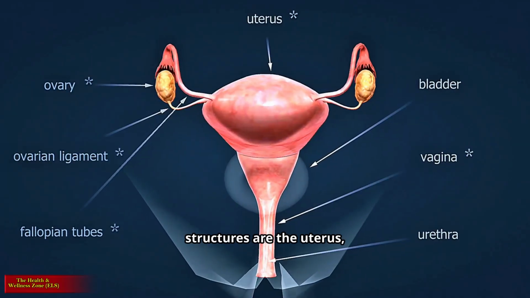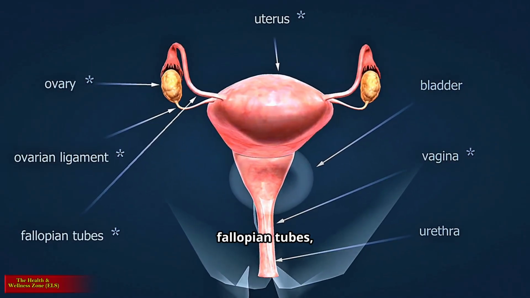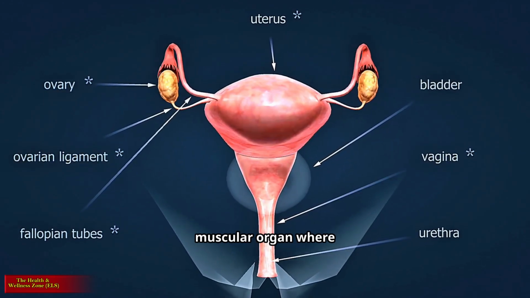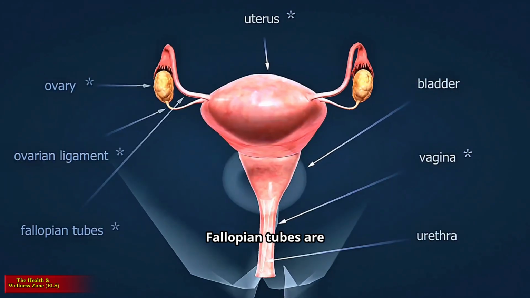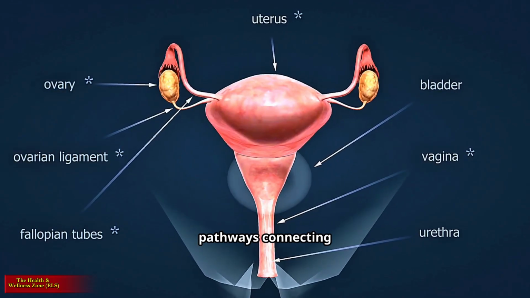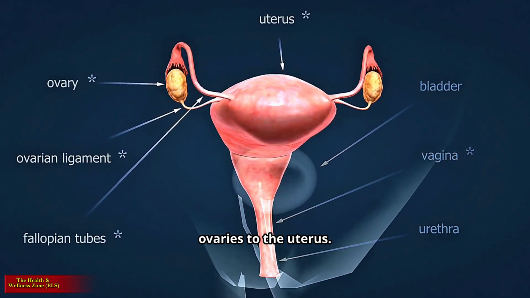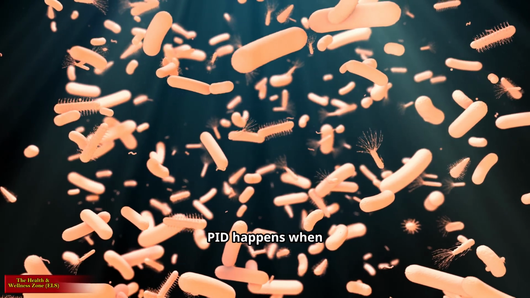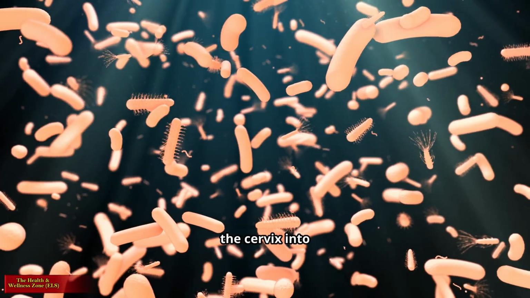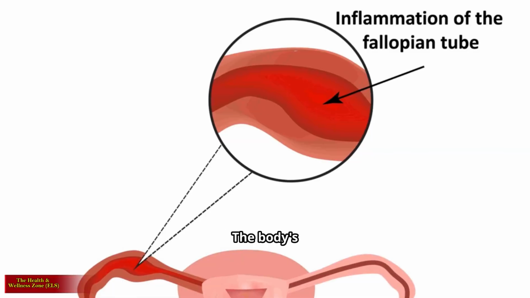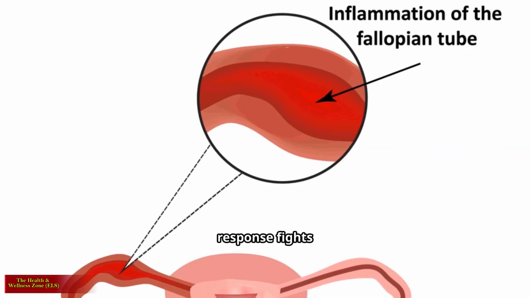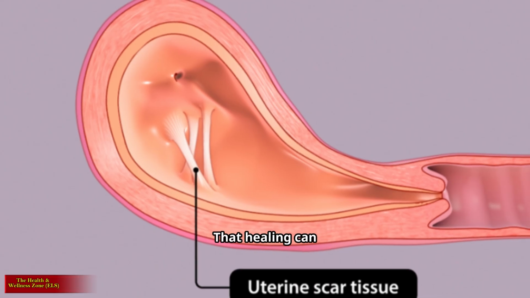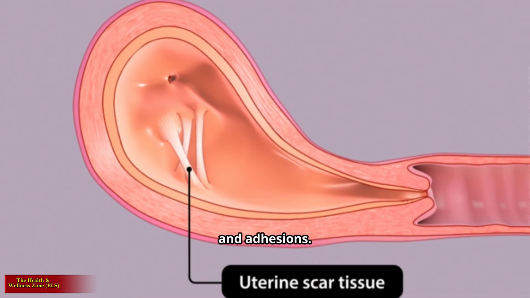The key internal structures are the uterus, fallopian tubes, and ovaries. The uterus is the muscular organ where a fetus develops. Fallopian tubes are the delicate pathways connecting ovaries to the uterus. The ovaries produce eggs and hormones. PID happens when bacteria travel past the cervix into these upper organs. The body's inflammatory response fights infection but can damage delicate tissue. That healing can cause scar tissue and adhesions.